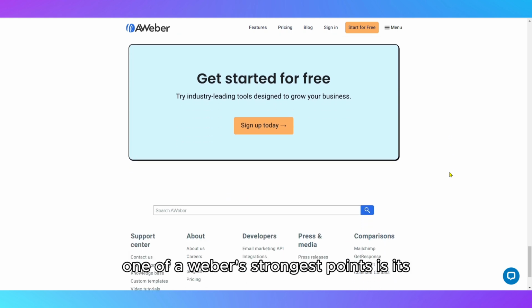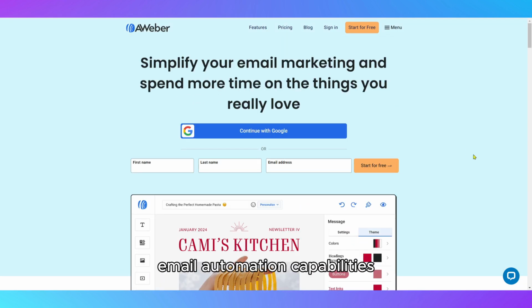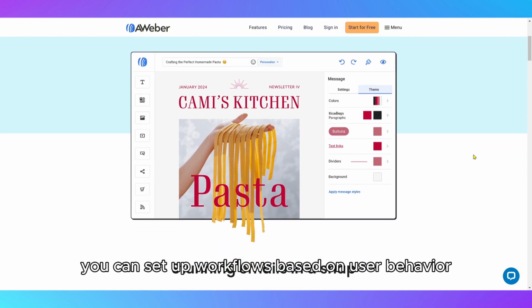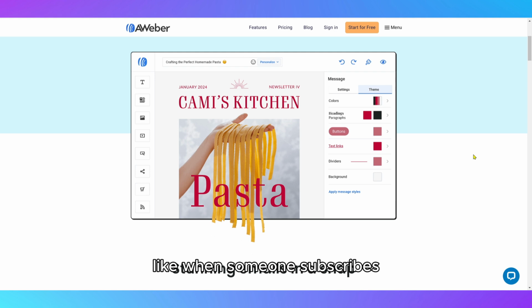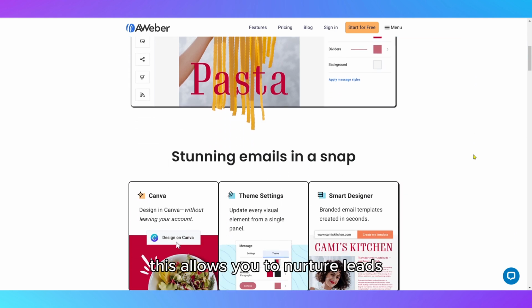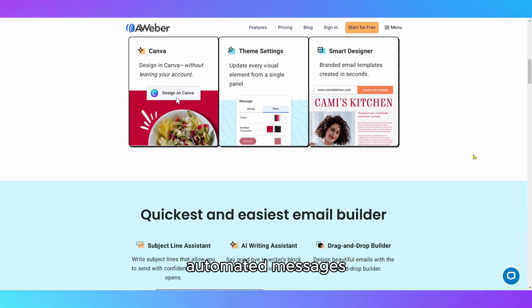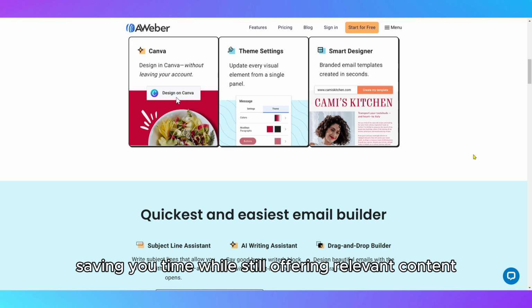One of AWeber's strongest points is its email automation capabilities. You can set up workflows based on user behavior, like when someone subscribes, clicks a link, or makes a purchase. This allows you to nurture leads and maintain relationships through timely, automated messages, saving you time while still offering relevant content.